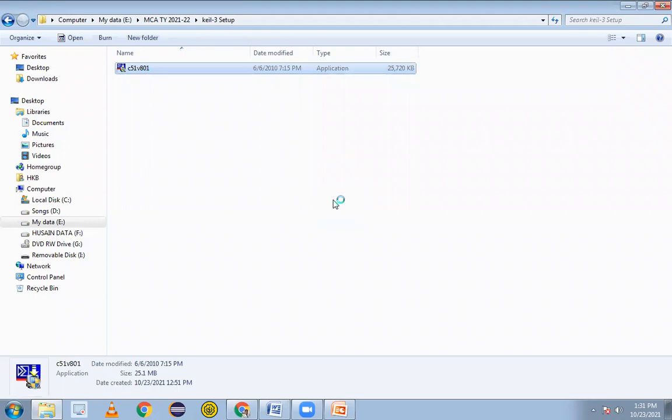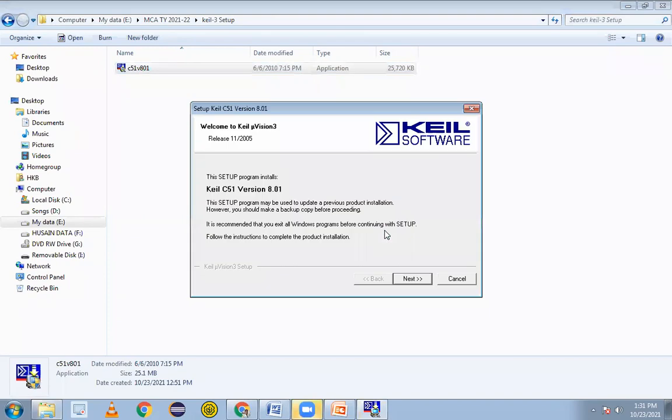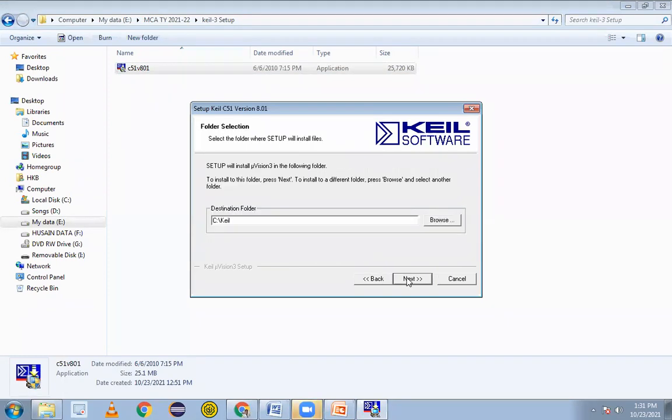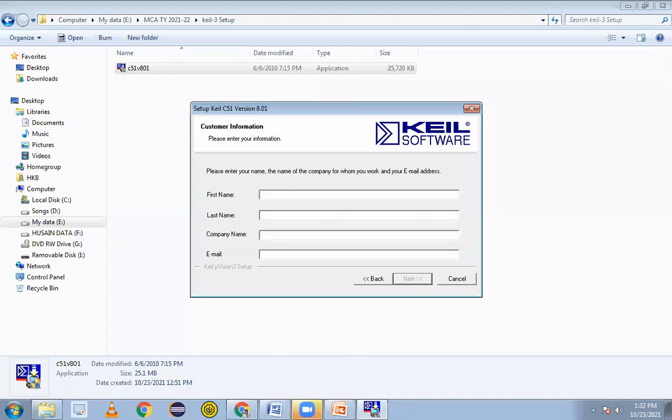So I'm installing here now to show you people. Everybody, what is there in laptops, all these things, and some apps are also there. If they are using an Android mobile phone, you can download that. So say yes, wait for the next. Just put next, no issue in that. So the agreement is there, the license copy. We have to say yes, agree to the terms, then put next. Then choose the folder to install; that is the C folder. I want KEIL software. No issue. Just give the names.